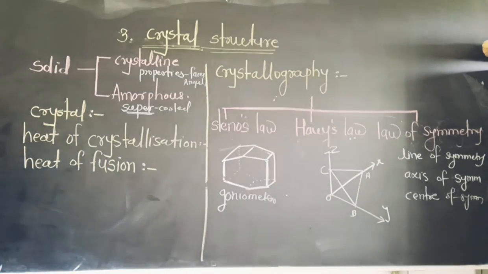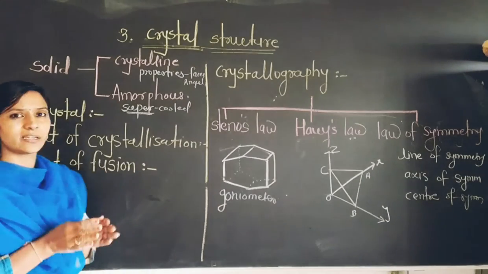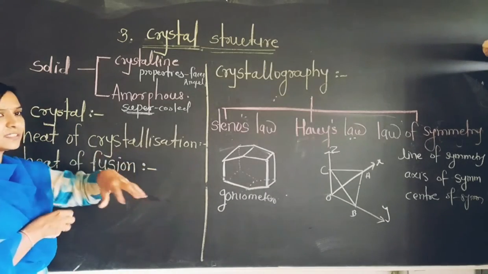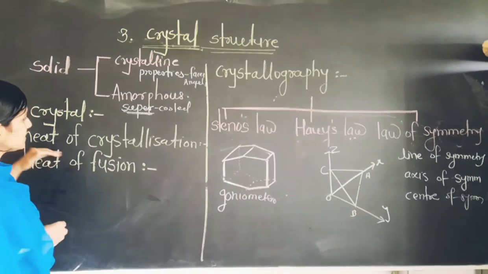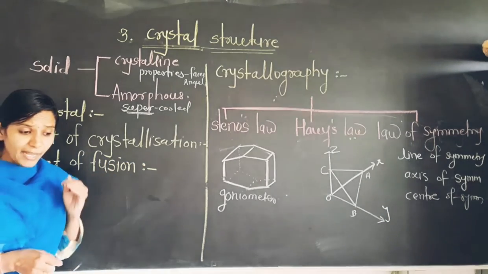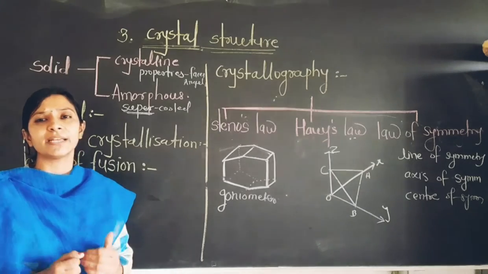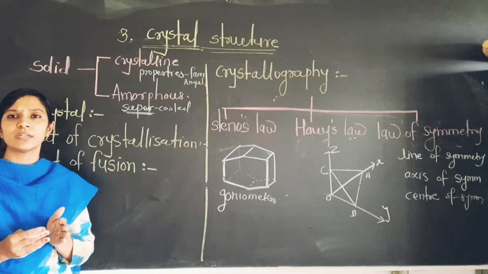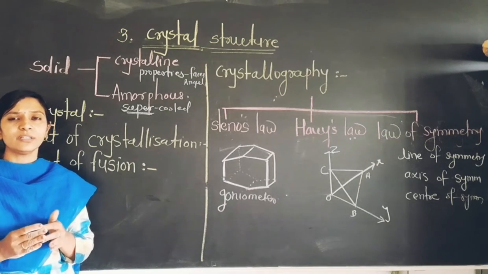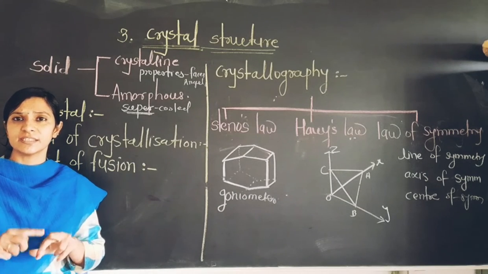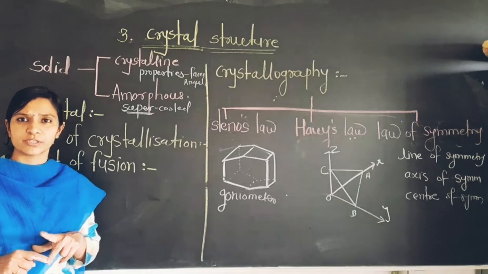When any type of liquid is cooled at a constant pressure, we remove the heat, and at that time the liquid is converted into the solid phase. What actually happens then? The science behind that is that heat is evolved. But how is the heat evolved? There are two types of energy forces: one is the translational energy, and another one is the attractive forces.